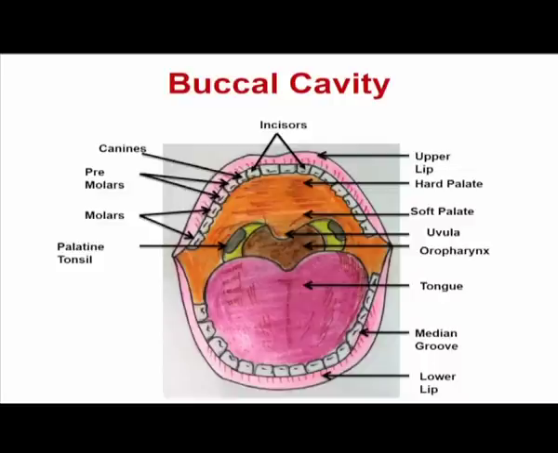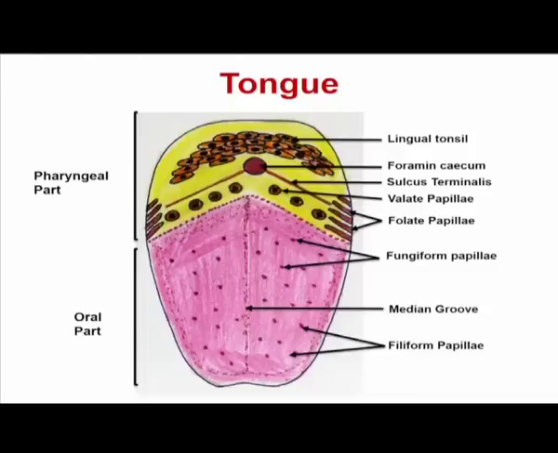On the floor of the buccal cavity, we have a tongue, and that tongue is a mobile organ present in the buccal cavity. The tongue functions as a sensory organ to provide the sense of taste. So, let us see what the structure of a tongue looks like.